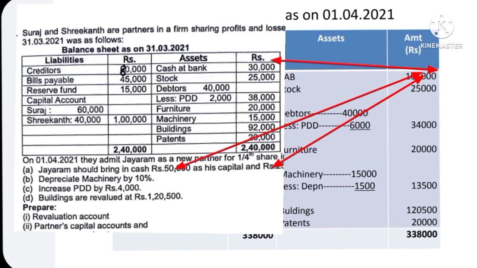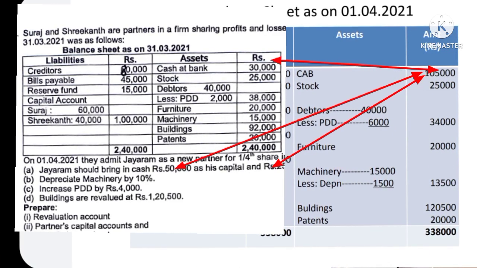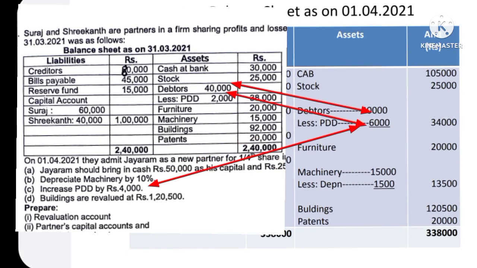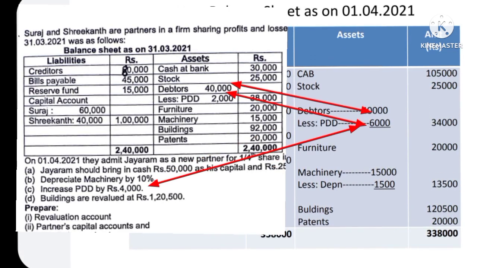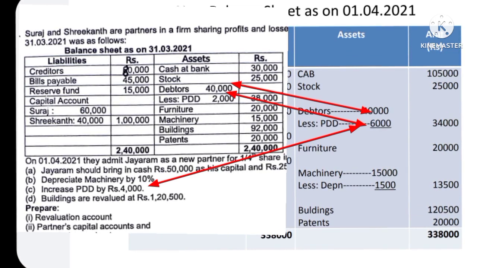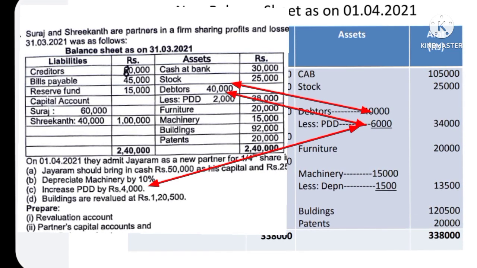Balance sheet as on 1/4/21. So cash at bank changes, because earlier there was cash of 30,000 and now 75,000 rupees is brought by the new partner. So 30,000 plus 75,000 comes to 1,05,000. And stock, there is no change in the stock, 25,000. And debtors, there is an adjustment, debtors 40,000 less PDD. The new PDD: earlier it was 2,000, now it is increased by 4,000, so 2,000 plus 4,000 comes to 6,000.